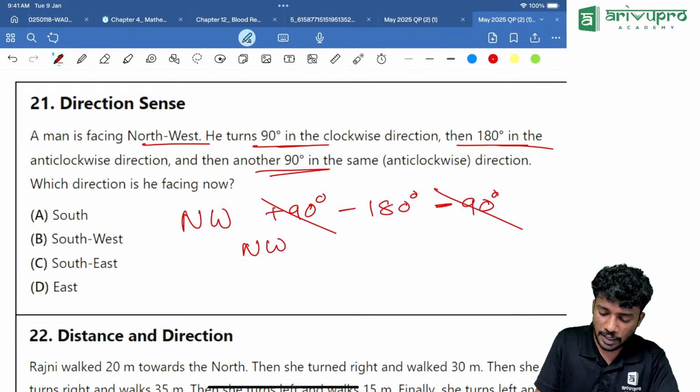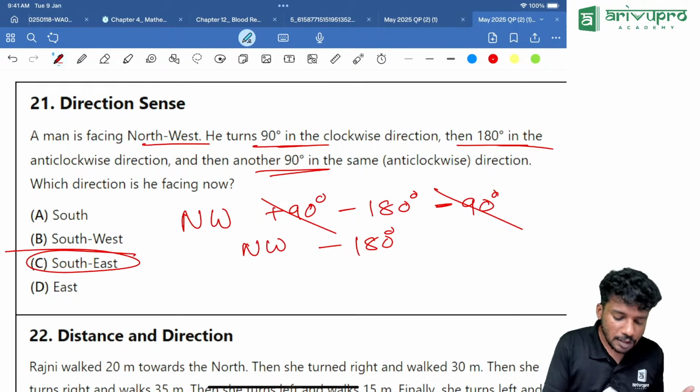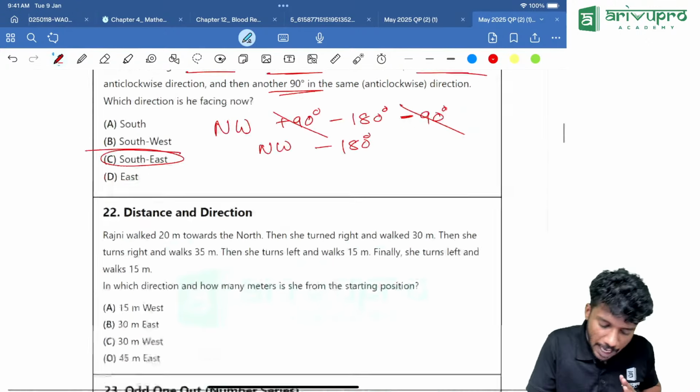I told you before also. 180 degree turn means you are becoming opposite to whatever you are looking at. If you are looking at northwest, your opposite is what? Your opposite is southeast. Option C is our answer.